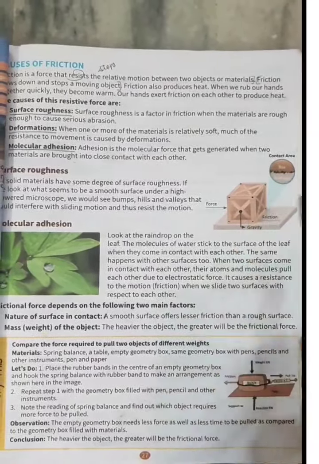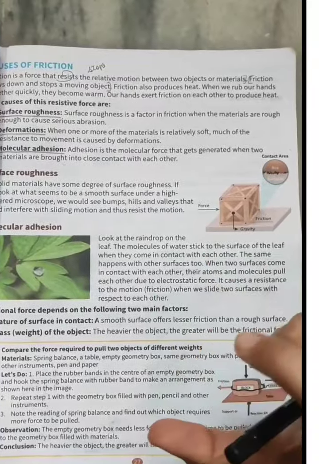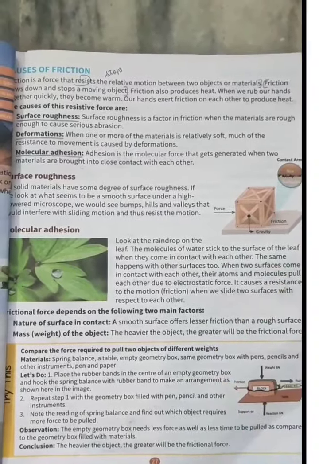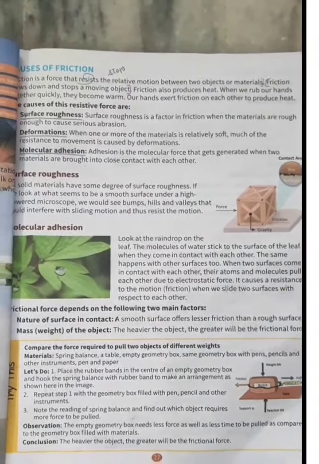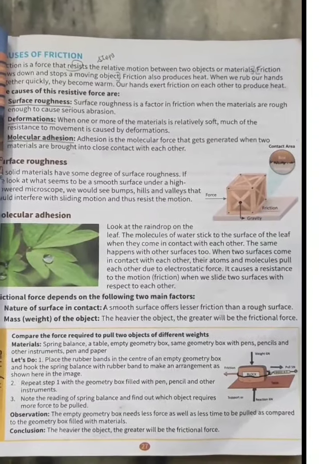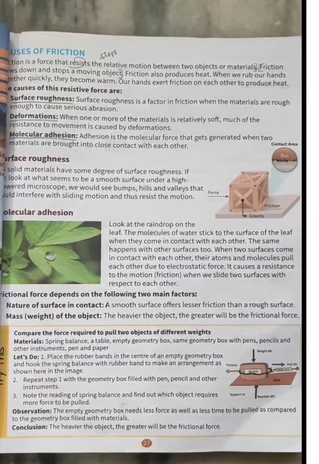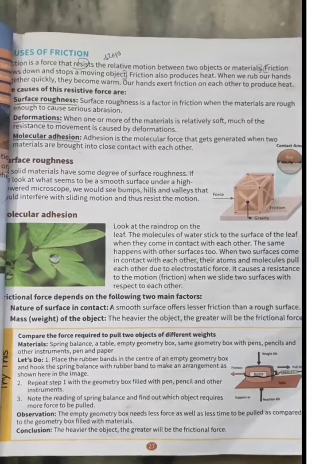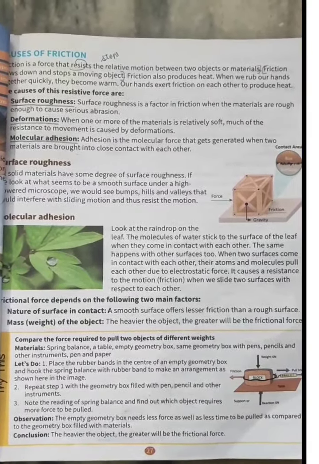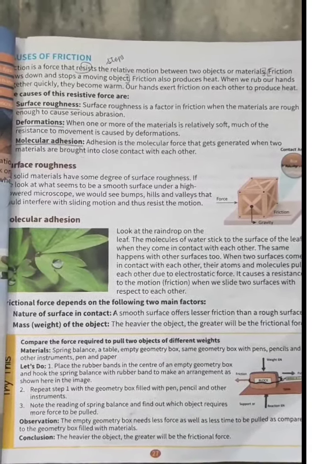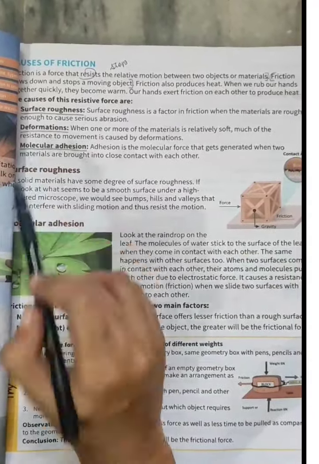For example, if you are having a ball, now that ball is very smooth, and suppose while playing one part of the ball separates, or you can say one part of the ball is broken. Do you think the ball will be able to slide as it was doing earlier? No, because it is having deformation.